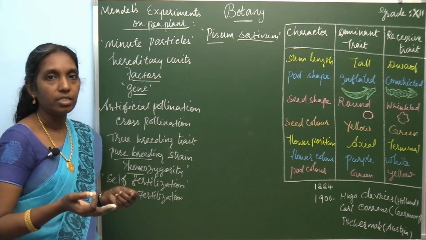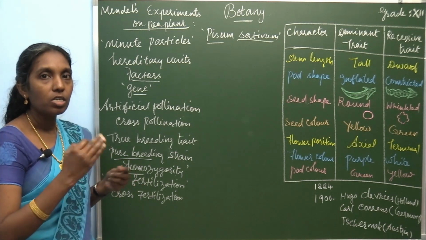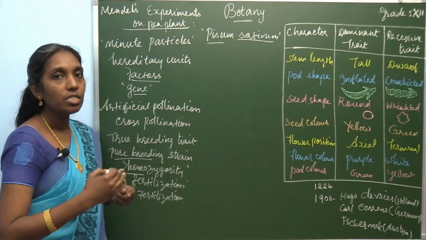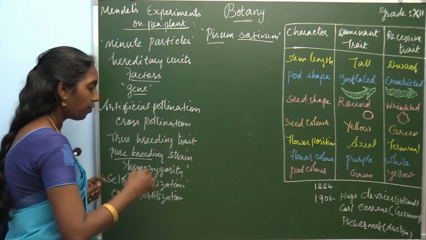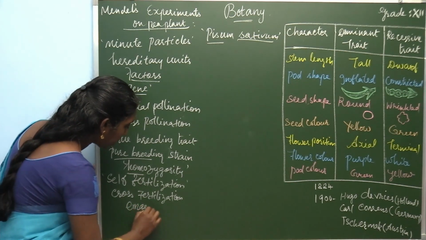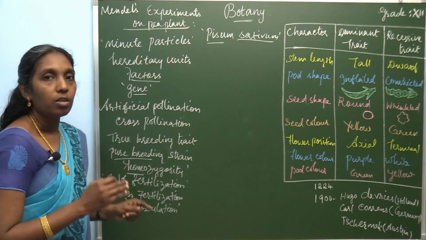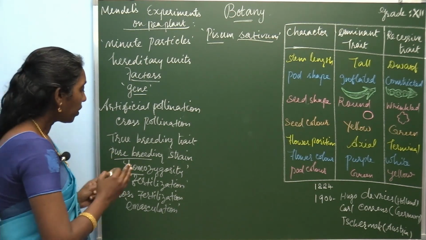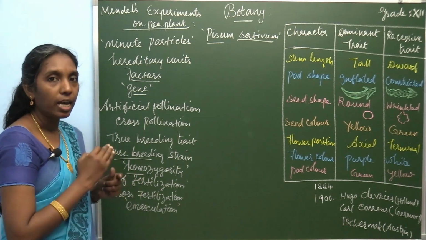And cross-fertilization: in Mendel's experiments, he explained the cross-pollination methods. Then the varieties will develop. There are a number of traits he selected. Here in cross-fertilization, there is a term called emasculation. Emasculation is the removal of anthers. In this particular plant, when he undertakes cross pollination, first he removes the anthers of a particular plant.